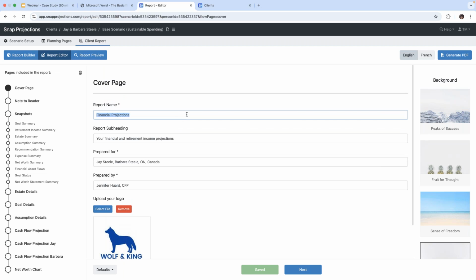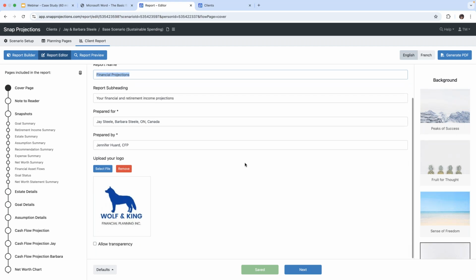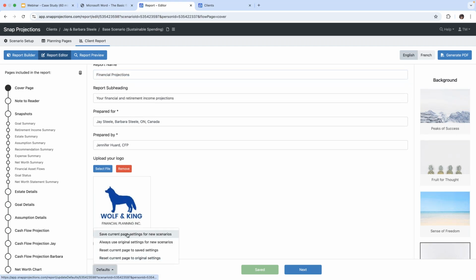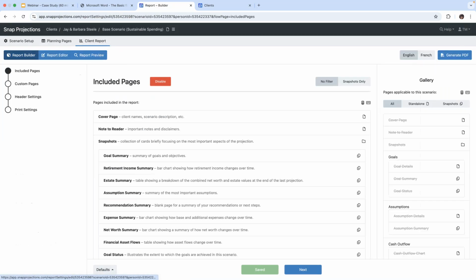Now, if it's your first time working with Snap, you're going to want to fill in your information here. You're going to want to upload your company logo. You're going to want to select your background for your report. And you can always select to save these settings for any future scenarios, which is nice. And then we're going to go to the report builder page.